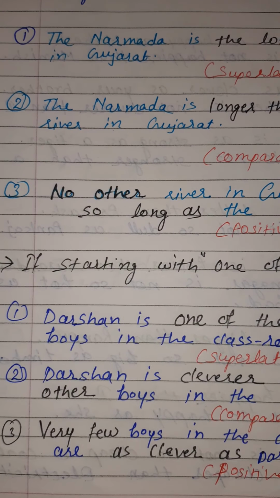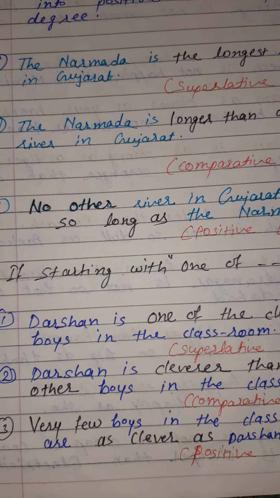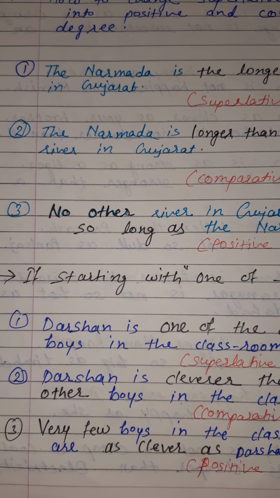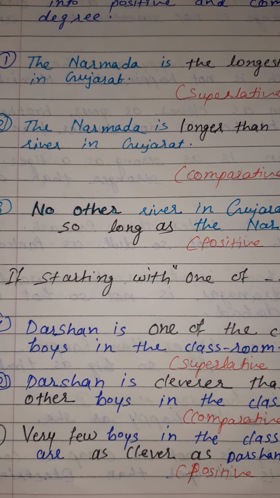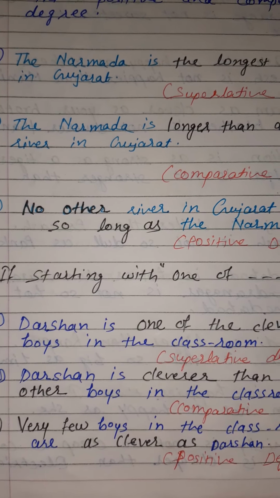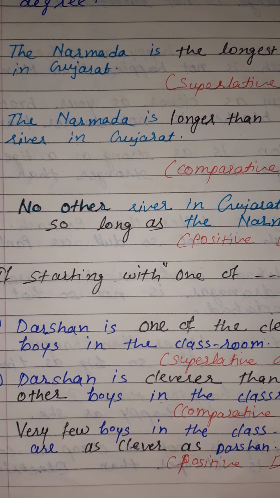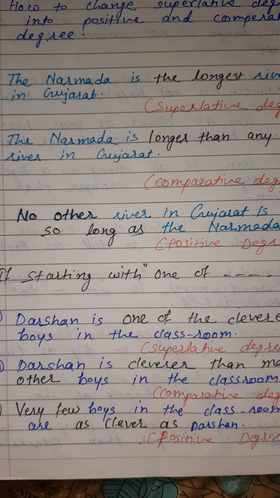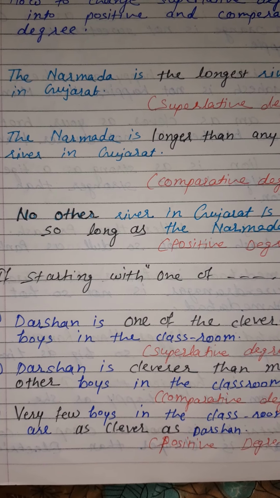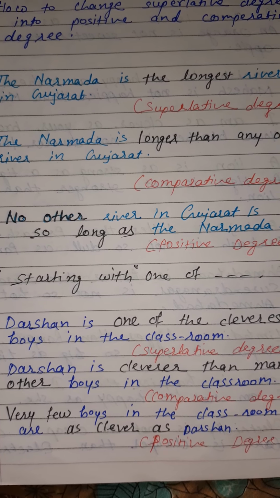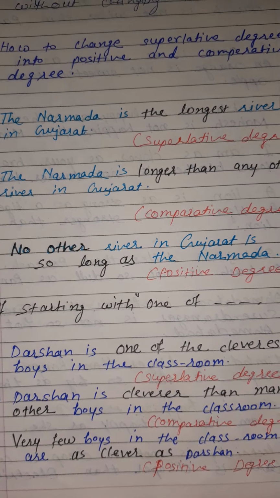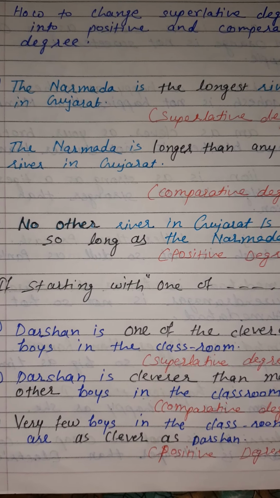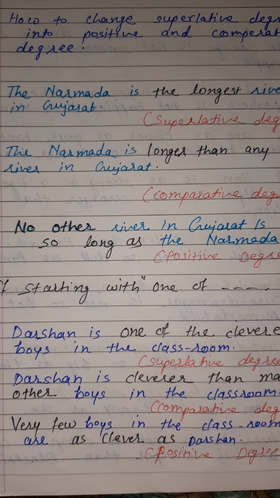Now what should we do if the sentence starts with 'one of'? The sentence which starts with 'one of' changes in a slightly different way. In comparative degree we use 'many other' instead of 'any other'. And in positive degree we use 'very few' instead of 'no other'. So let's see the examples.